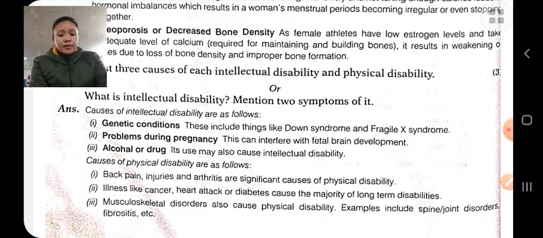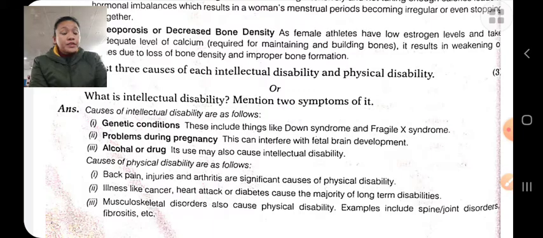In intellectual disability, the person faces difficulty in thought process, learning, communication, remembering information, is not able to make judgments, problem solving, etc. That is, his IQ level becomes weak, and causes are genetic problems, problems during pregnancy, alcohol or drugs, etc. These are the causes. Next is, what is intellectual disability? Mention two symptoms.